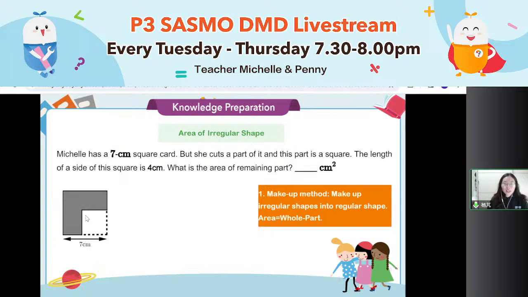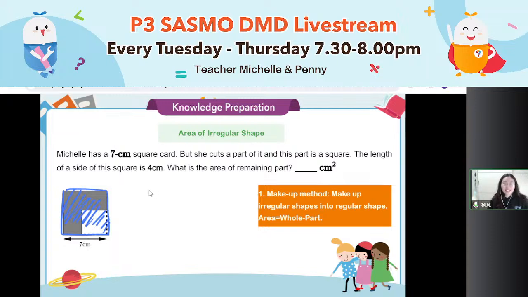Let's suppose teacher Michelle doesn't take away this part. It's still a complete, perfect square card. What is the area of it? Everyone, can you tell me? It's very easy now because it's a square.